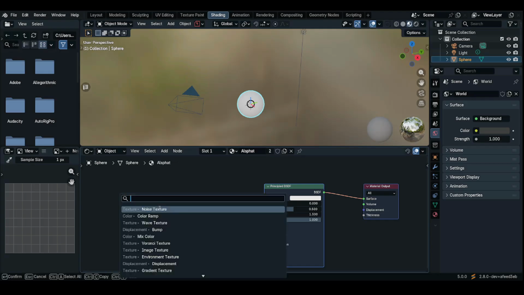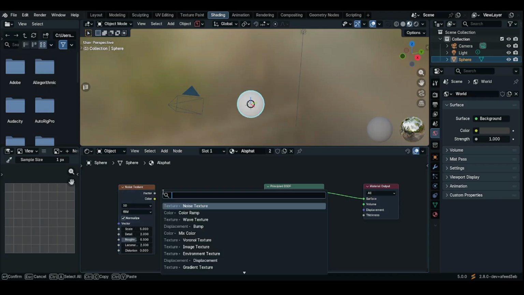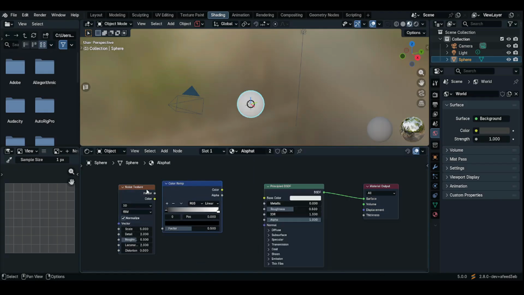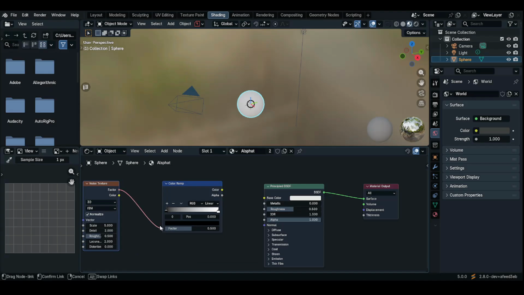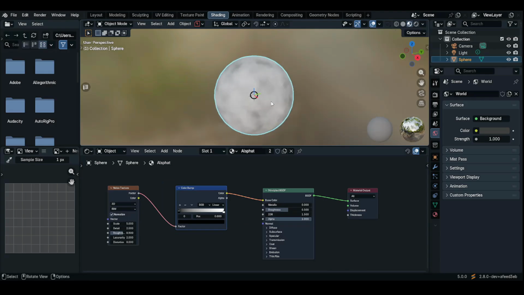Then press Shift A and add in a noise texture. Then Shift A again and add a ColorRamp. Connect the factor to the factor of the ColorRamp, and then the ColorRamp to the base color of the Principled BSDF.